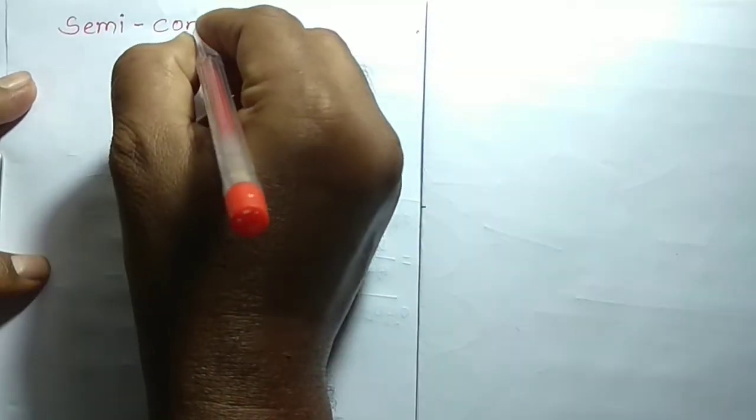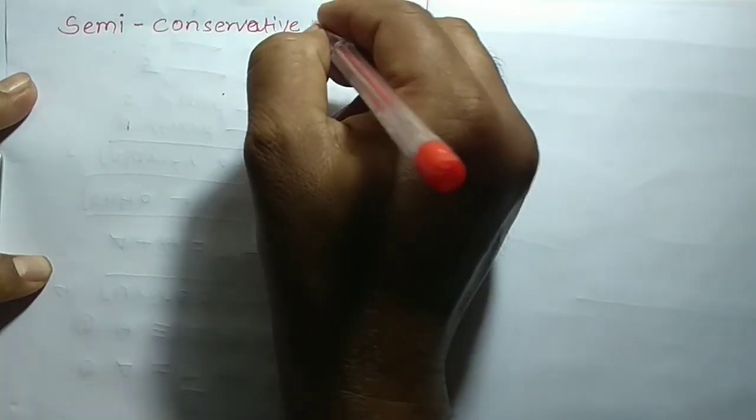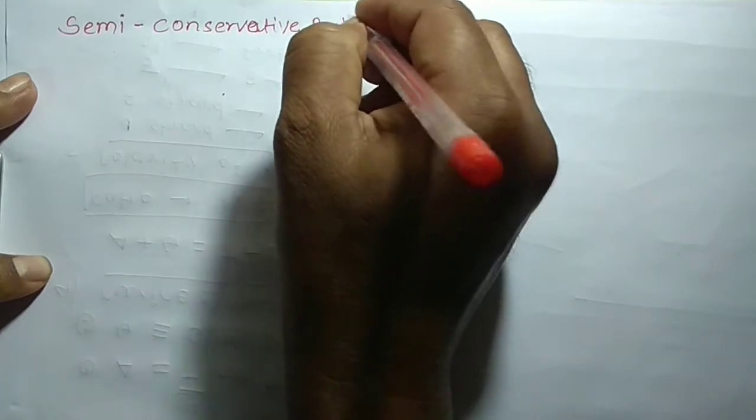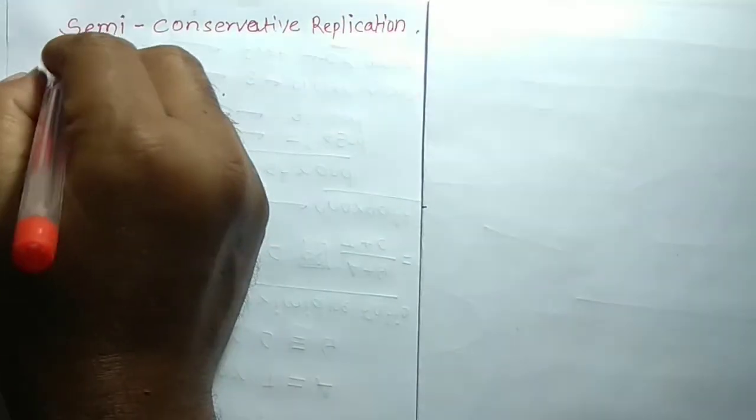So next topic is the semi-conservative replication of DNA. Semi means half, conserve means protect, conservative, replication means production of DNA.